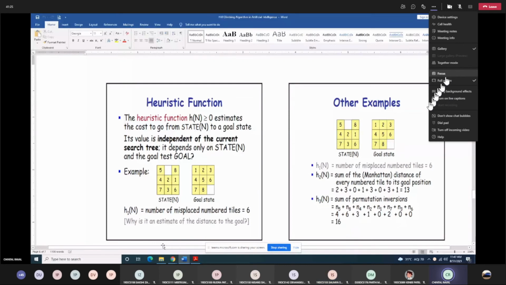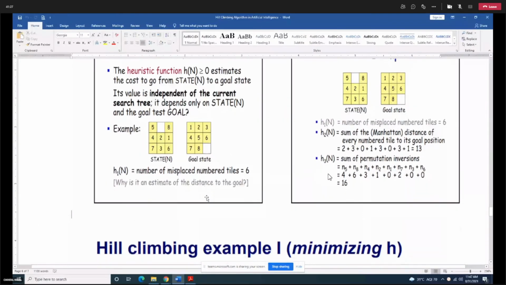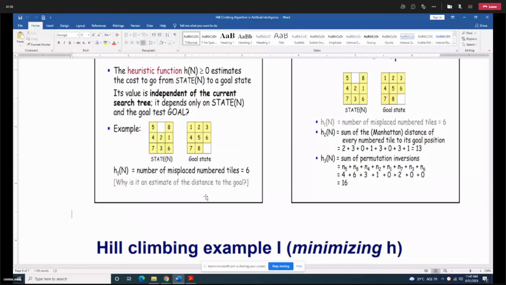Yes. Okay, let's concentrate over here. We have the heuristic function for the 8 puzzle problem, and we have the initial state and goal state. At present, what we are looking at in the example is your initial state, and you have to reach the goal state.